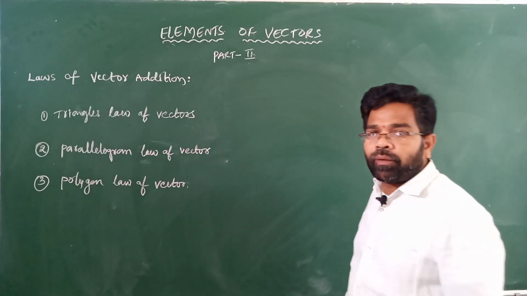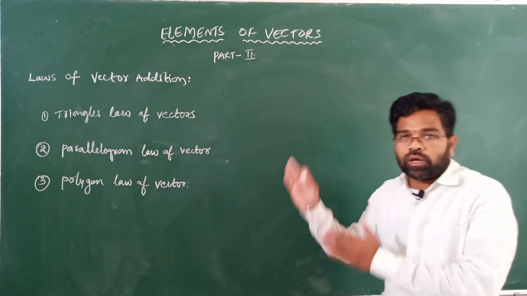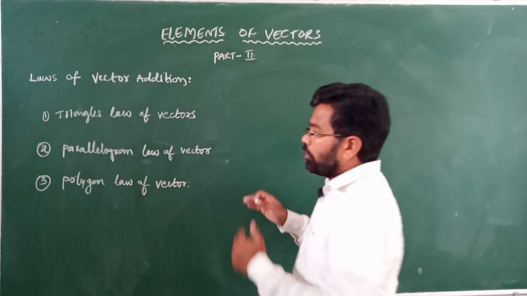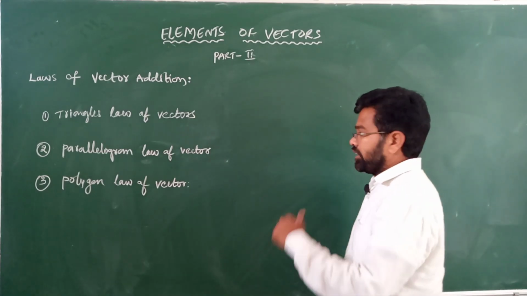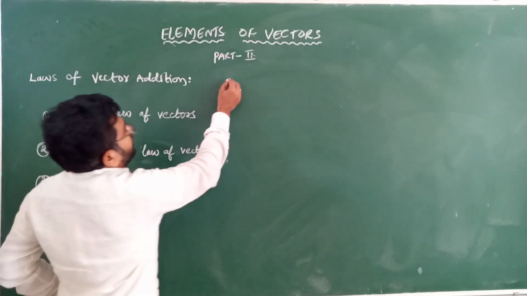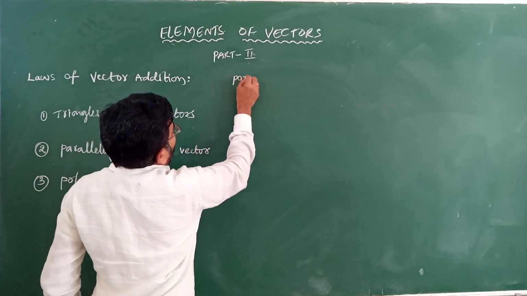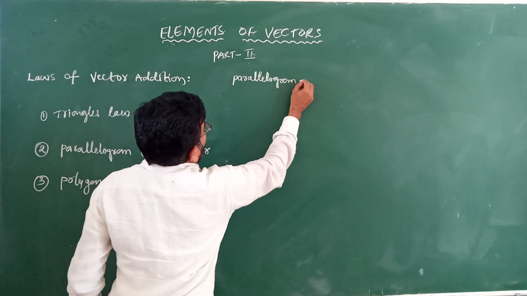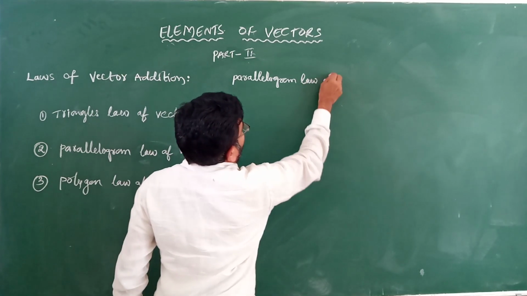Parallelogram means, as we know from mathematics, two opposite sides are equal in a parallelogram, and the angle between two sides will be less than 90 degrees. So first we have to write the parallelogram law of vectors.